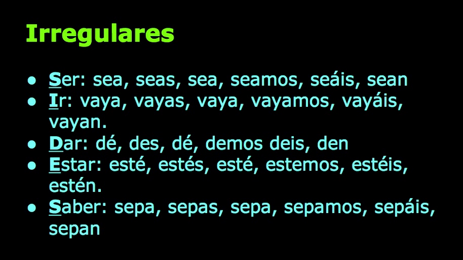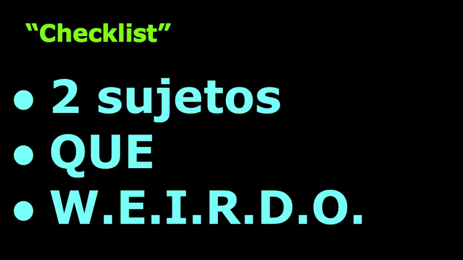Etc. Okay? Then with the use of the subjunctive, we know that we really need three things in nearly every case. There are some where this doesn't apply, but we haven't really gotten there yet. So you always need two subjects, okay? Dos sujetos, right?